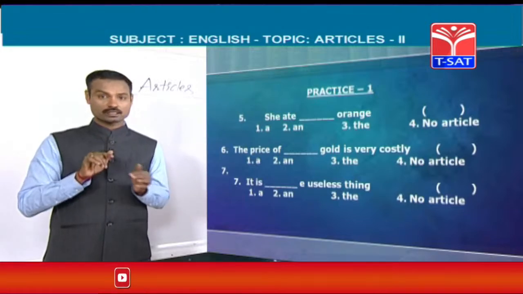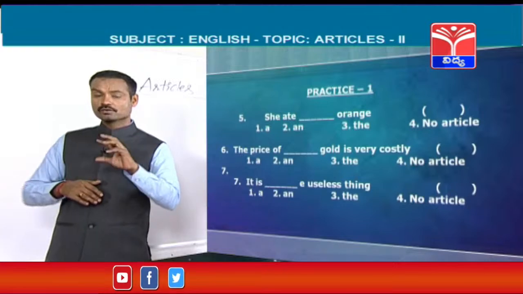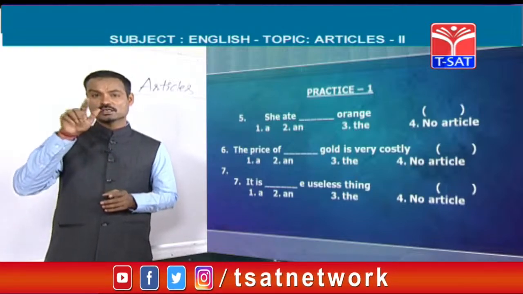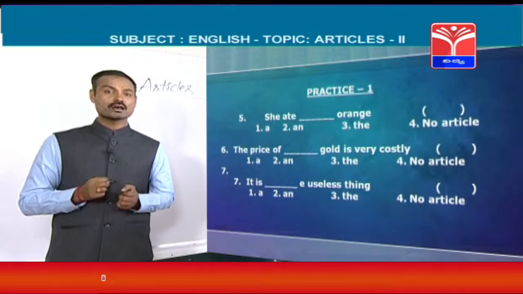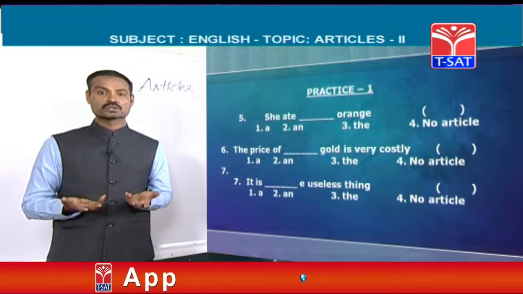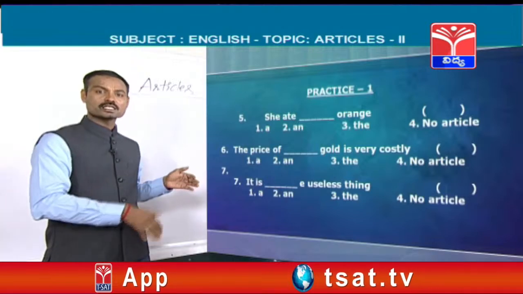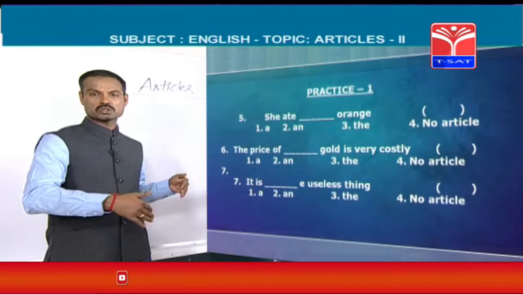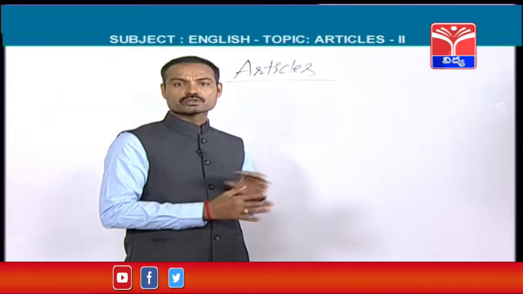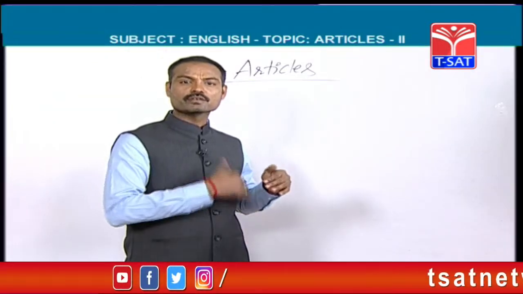What sound is there? Orange. It's giving a vowel sound. So should we use a or an? An should be used. So friends, like this you can see one or two exercises. In the examinations, questions will be given like this.